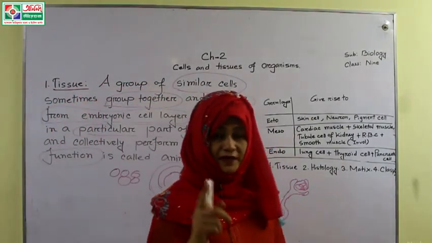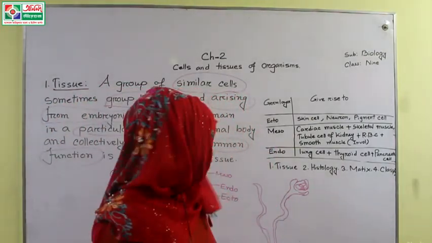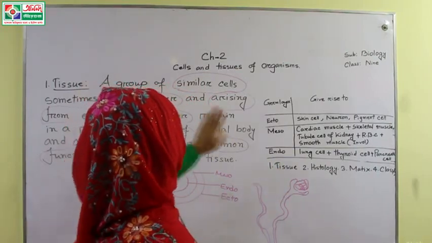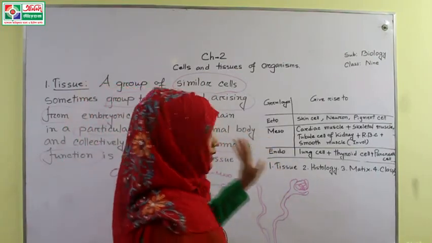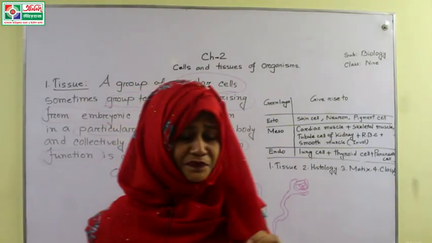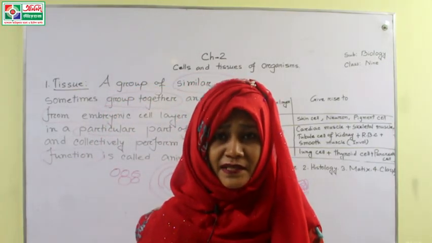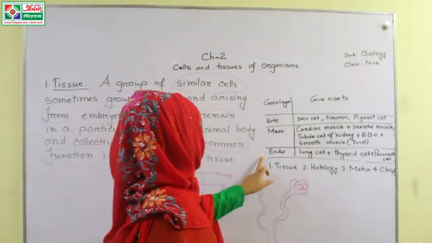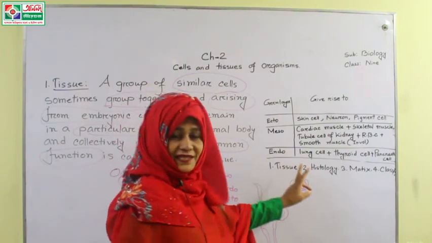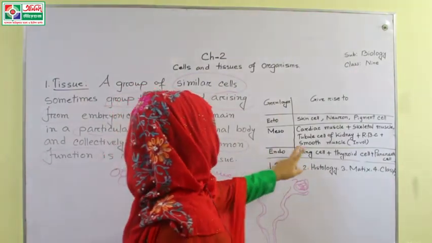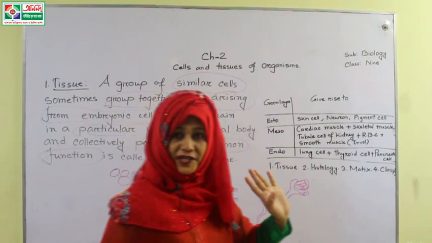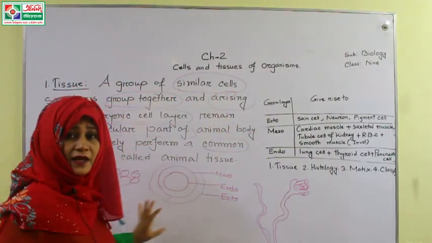And RBC, red blood corpuscle or red blood cells, also arise from the mesoderm, and smooth muscles, that means the involuntary muscles. And after that, endoderm: the endoderm gives rise to lung cells, thyroid cells, and pancreatic cells. So this is about the tissue.